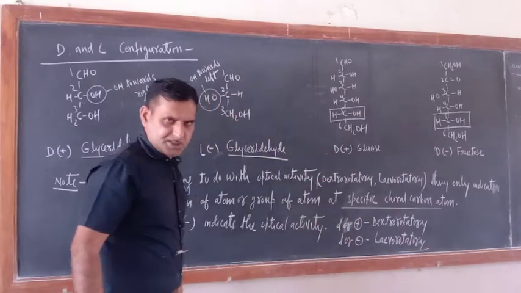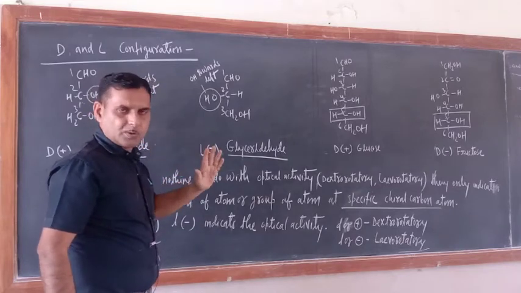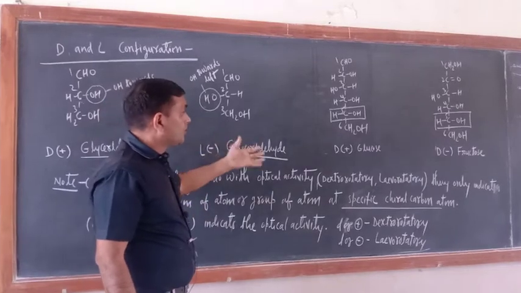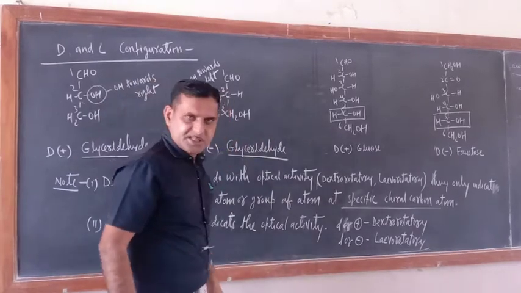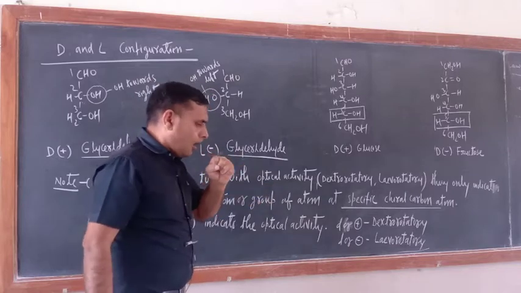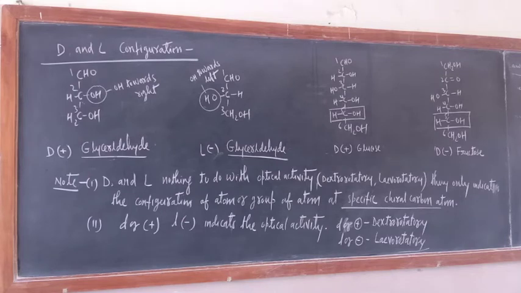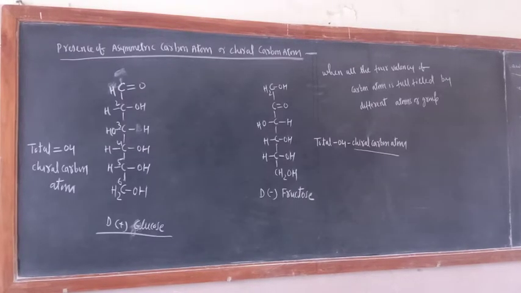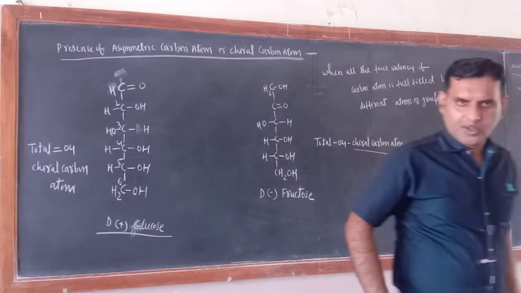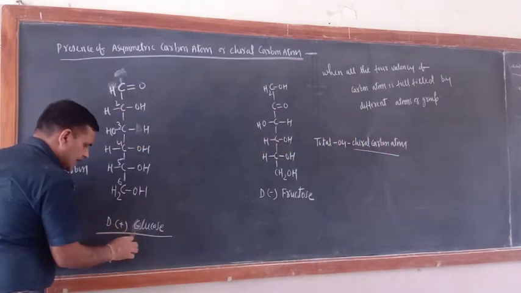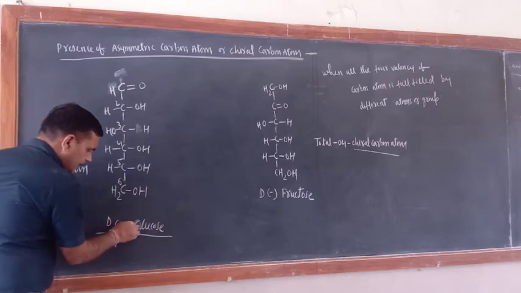Now we are talking about asymmetric carbon atoms or chirality. So I have to show you where chirality is there in glucose. Just try to understand. So this is D positive glucose. See in the NCERT book, after the positive sign a slash is written.